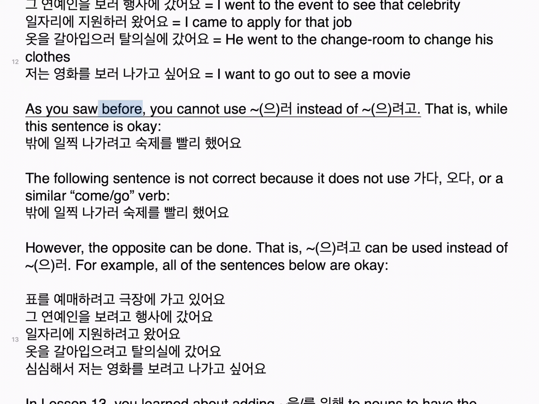As you saw before, you cannot use 으러 instead of 으려고. That is, while this sentence is okay, 밖에 일찍 나가려고 숙제를 빨리 했어요, the following sentence is not correct because it does not use 가다, 오다, or a similar come-go verb: 밖에 일찍 나가러 숙제를 빨리 했어요. However, the opposite can be done. That is, 으려고 can be used instead of 으러. For example, all of the sentences below are okay.